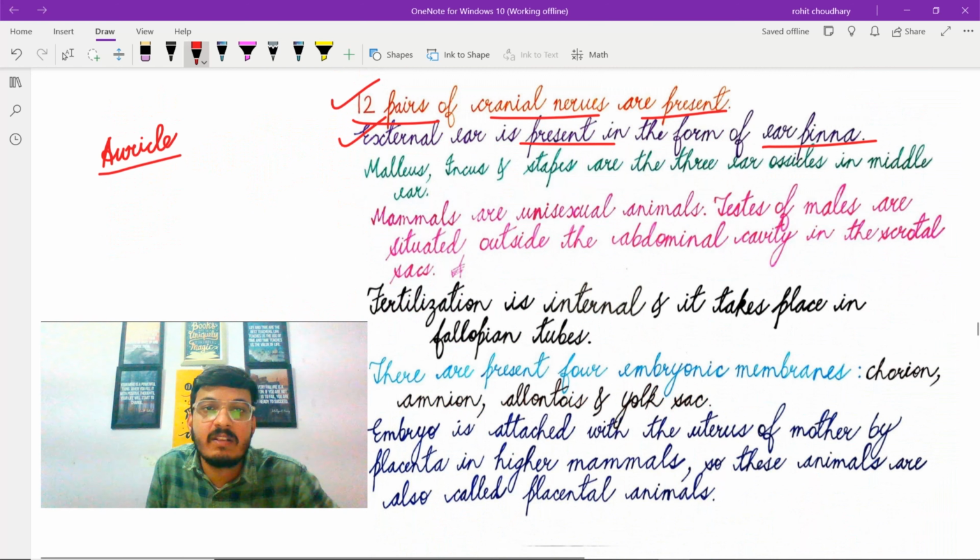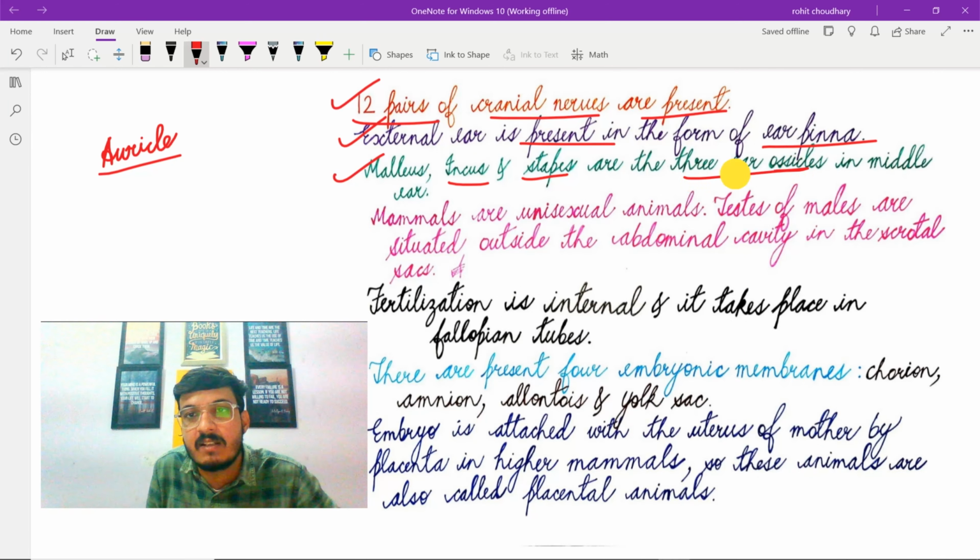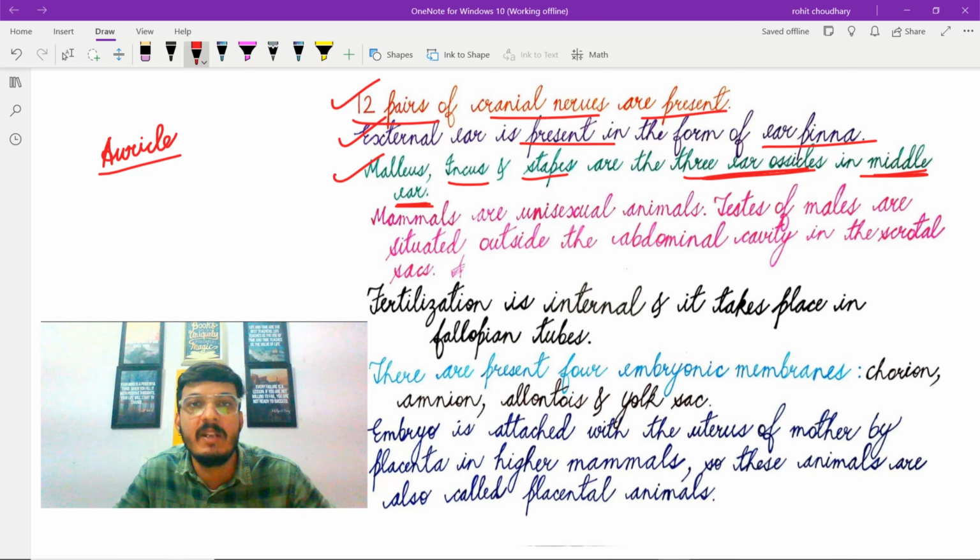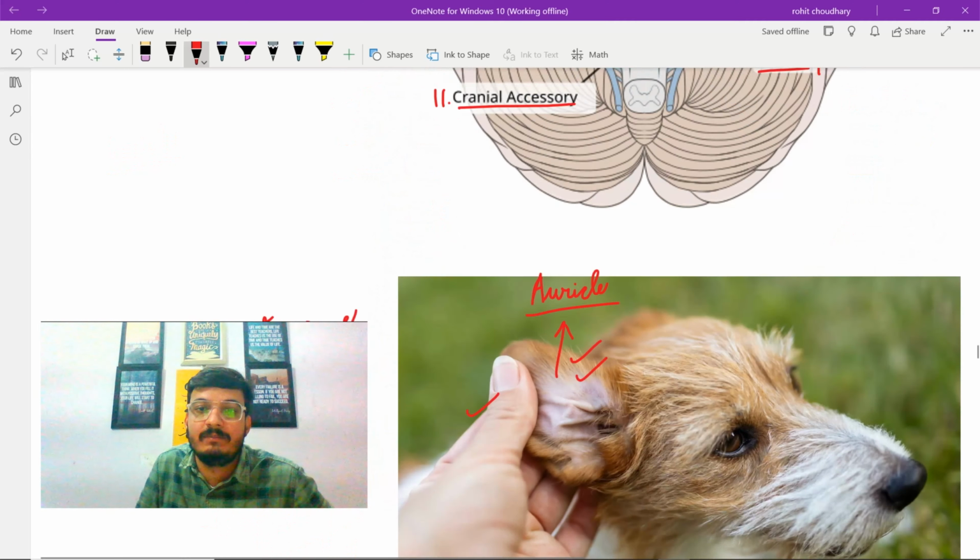The next characteristic feature is malleus, incus, and stapes. These are the three ear ossicles. These are the three small bones present in the middle ear. So, in which part of the ear these ear ossicles will be present? In the middle ear. Let's have a look at the diagram of the ear ossicles.